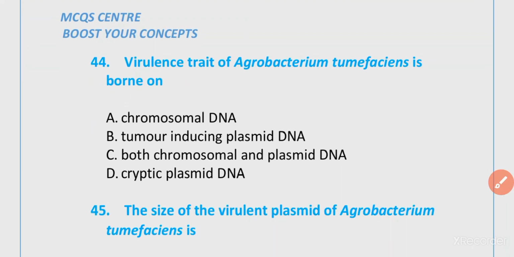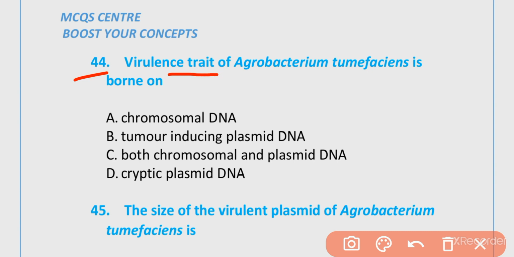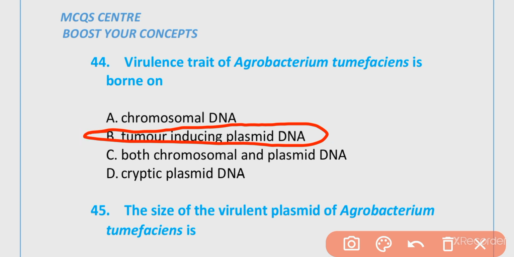MCQ number 44. The virulence trait of Agrobacterium tumefaciens is borne on chromosomal DNA, tumor-inducing plasmid DNA, both chromosomal and plasmid DNA, cryptic plasmid DNA. The correct option is option B, tumor-inducing plasmid DNA.